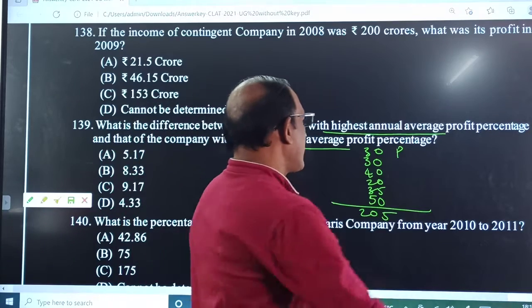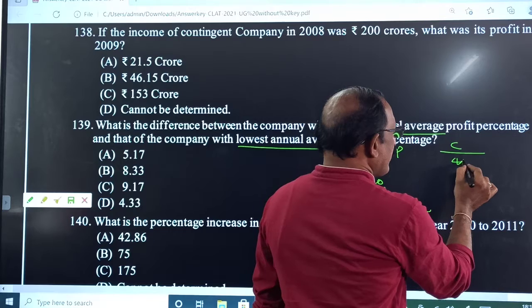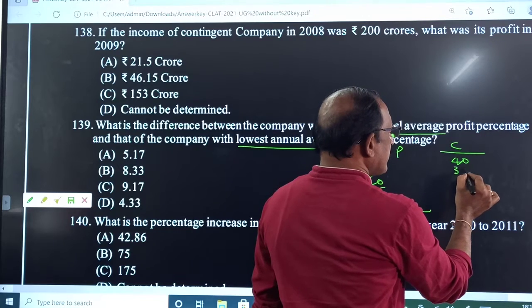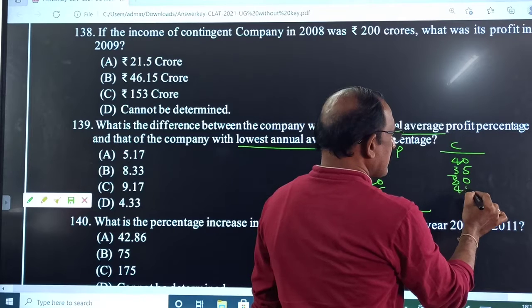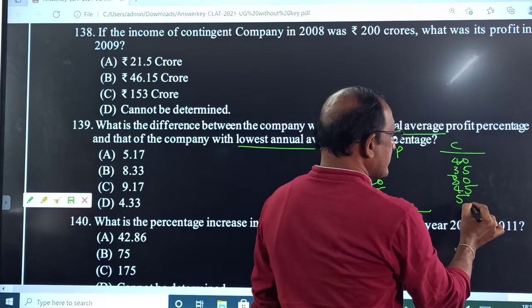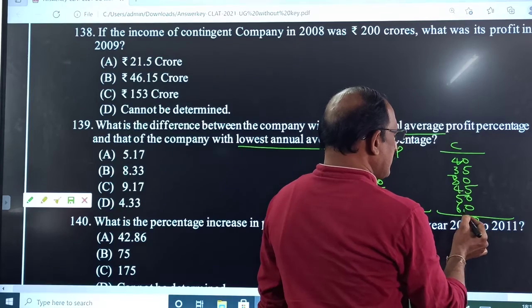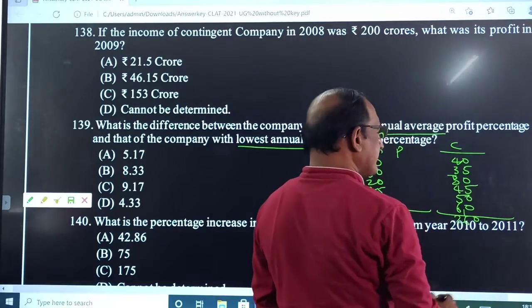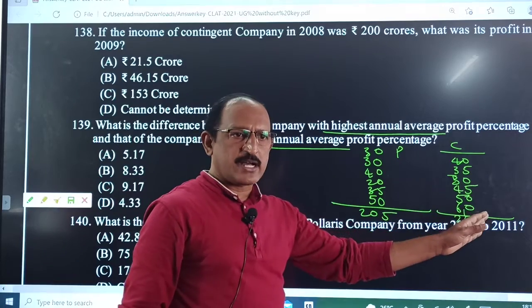What is the other company's total? 30 plus 40 plus 35 plus 45 plus 50 plus 60. The total is 260. Which is the highest? 260 is the highest.